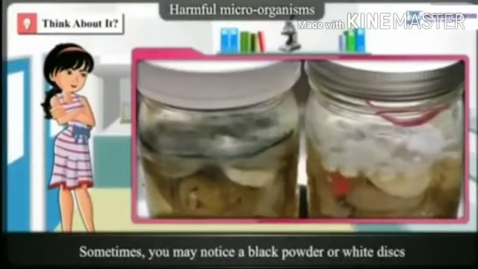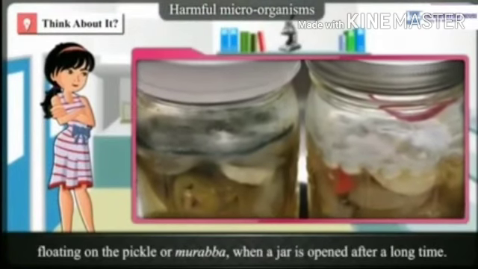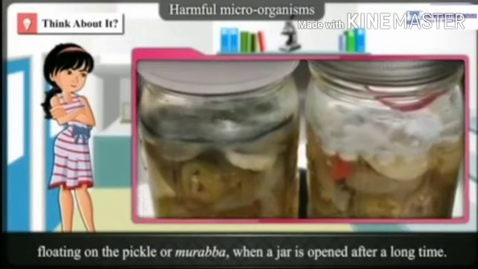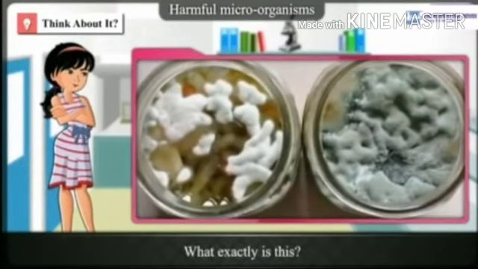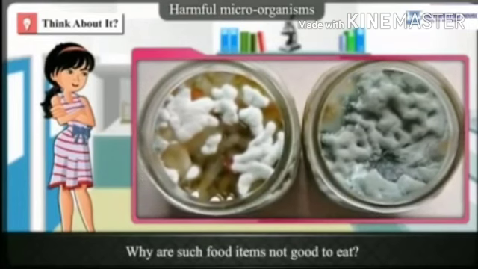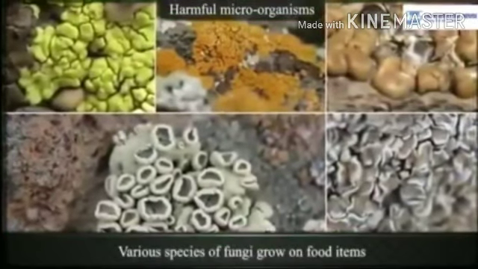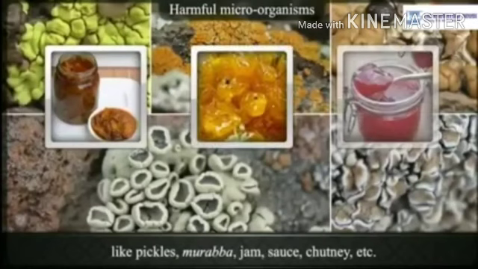Sometimes you may notice a black powder or white disk floating on the pickle or murabba when a jar is opened after a long time. What exactly is this? Why are such food items not good to eat? Because various species of fungi grow on food items like pickle, murabba, jam, sauce, chutney. So they use the nutrients in these food items for growth and reproduction.